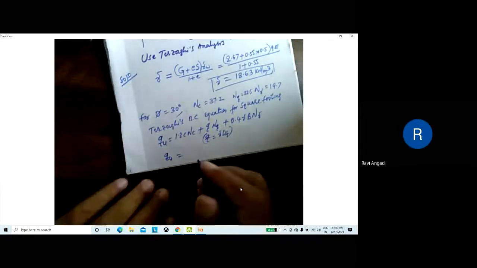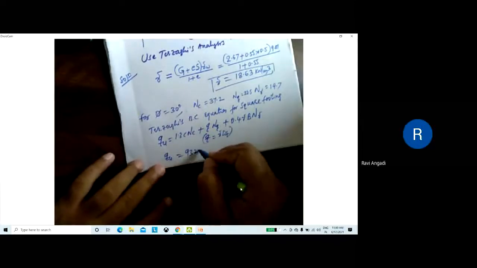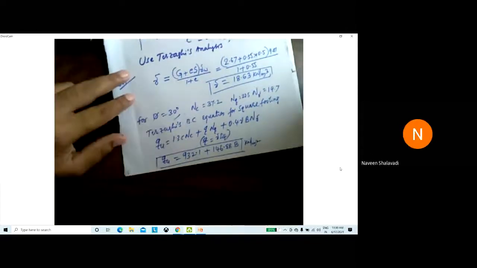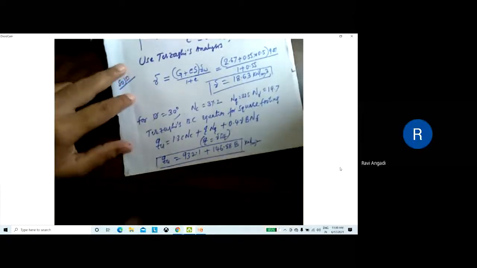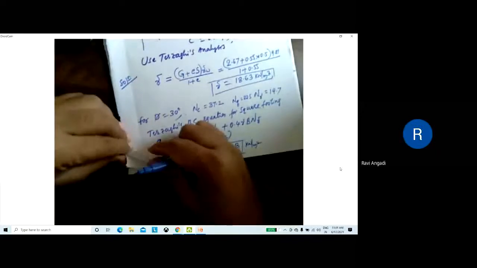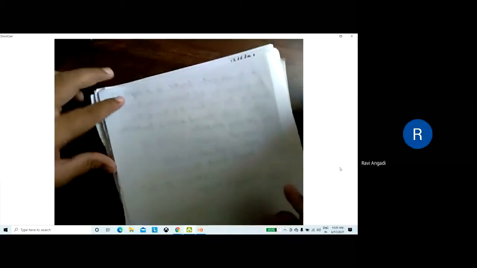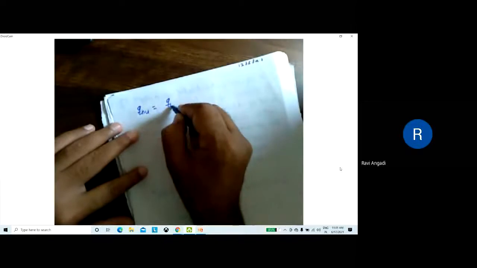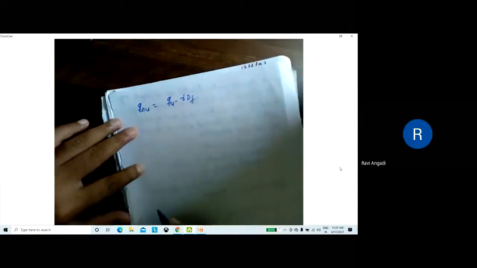Okay. Final answer, tell me. q ultimate. Is it 932.1 plus 146.88 B? Correct? Yes, 146.88 B. So after this, next, because the factor of safety is given here, then you have to calculate that one. Before calculating the factor of safety, I'll calculate the net ultimate, qnu. It will be qu minus gamma into Df, net ultimate.